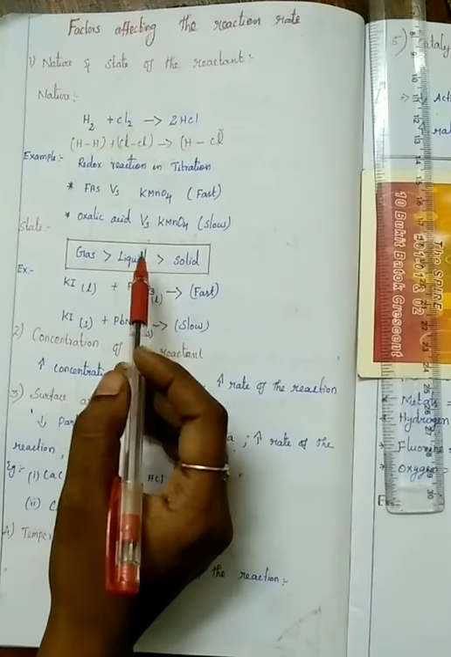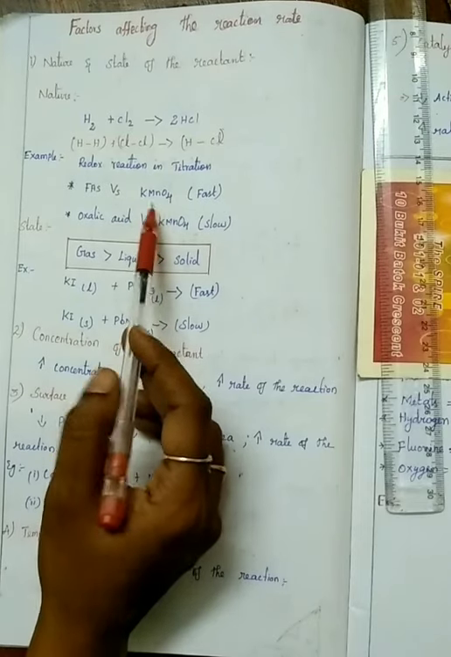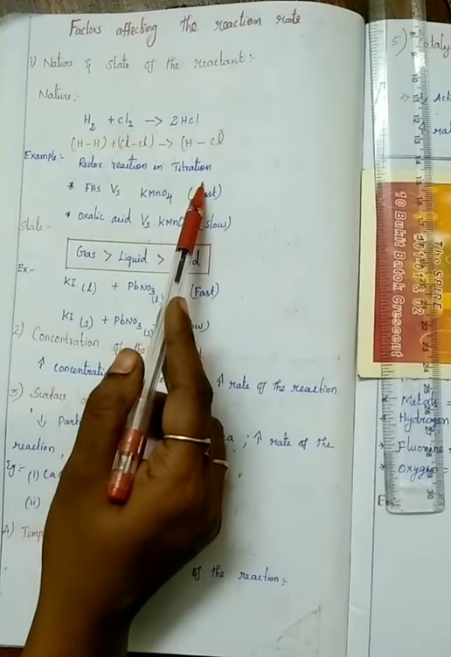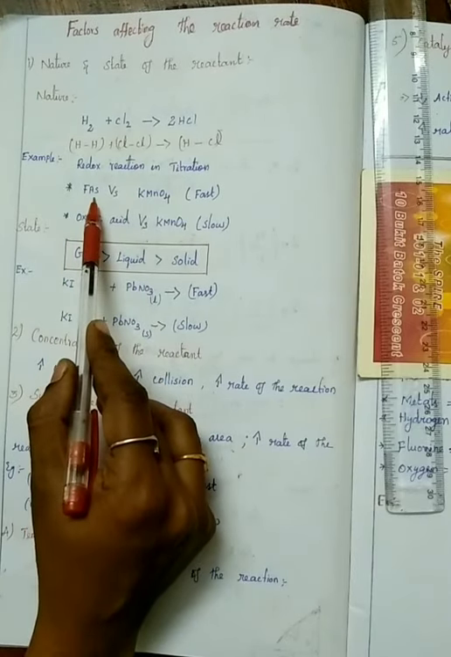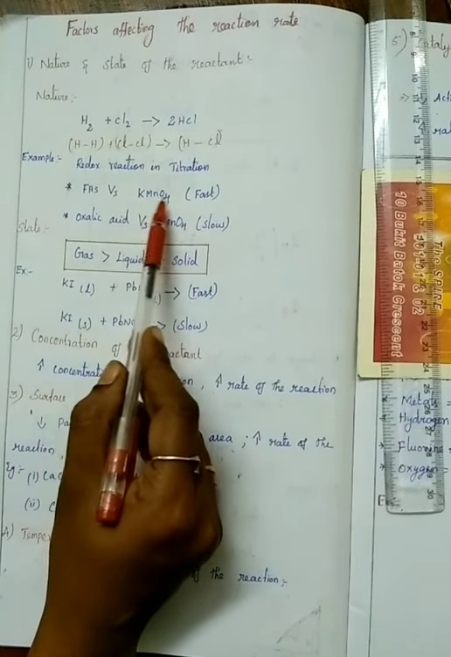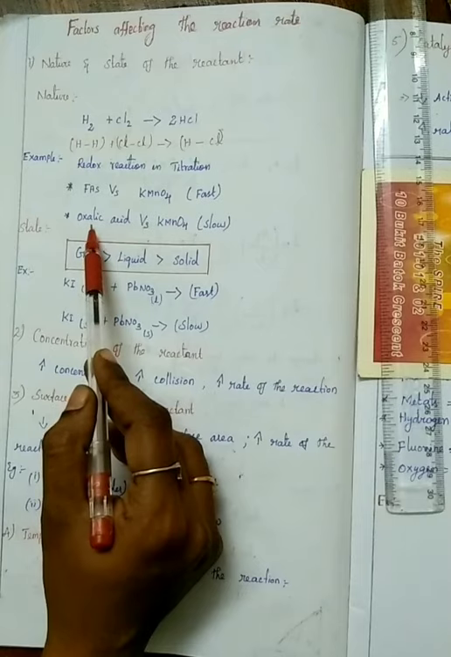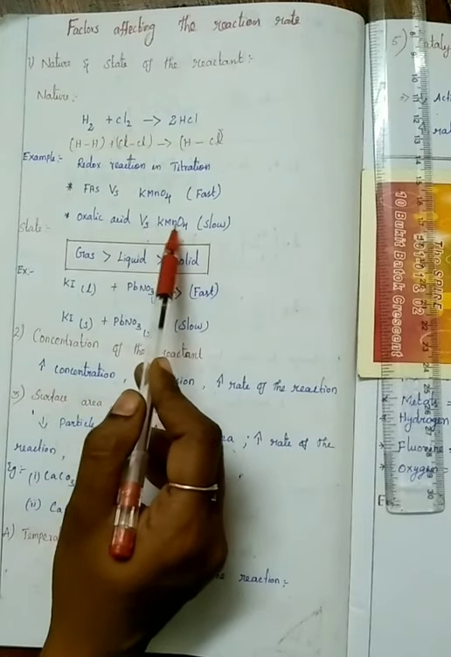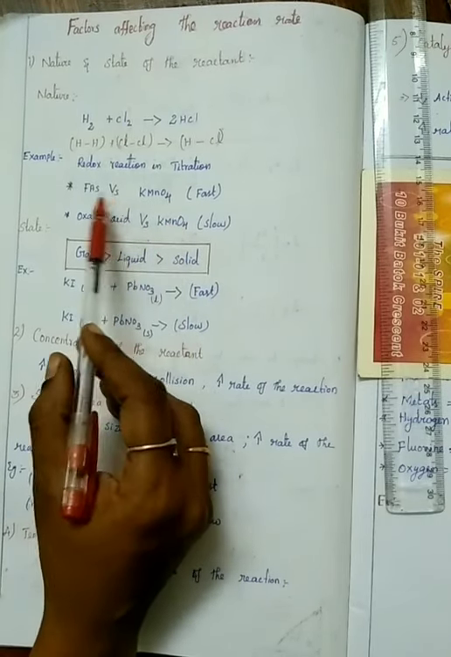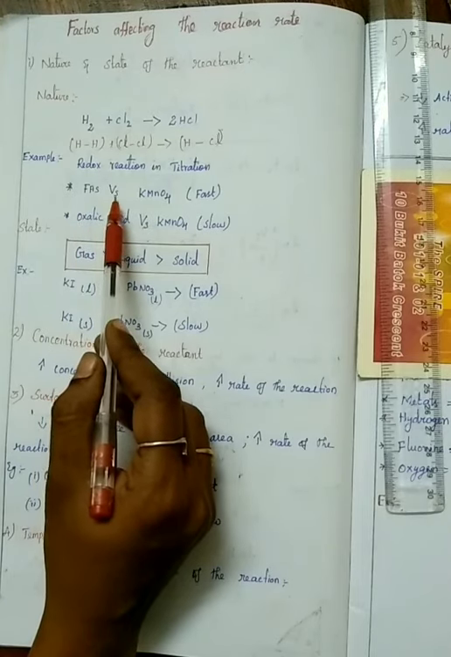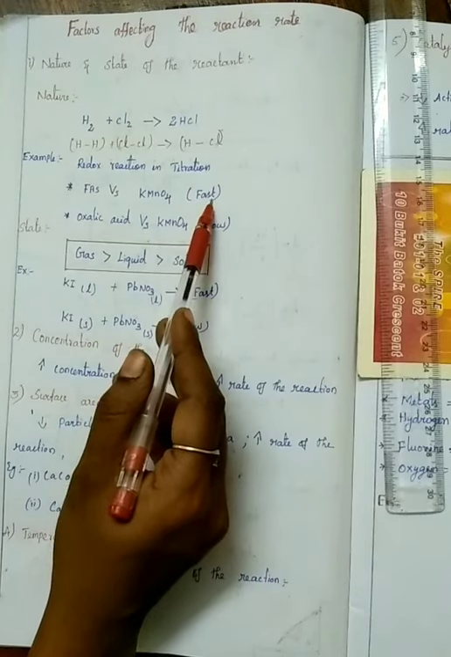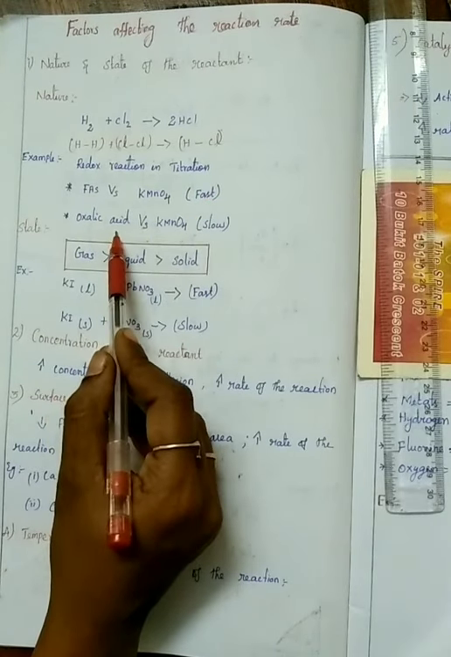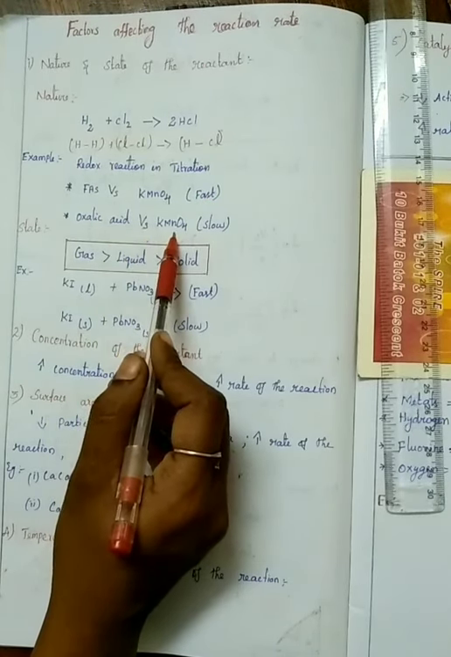Let us compare the following two redox reactions in volumetric titration. First one, ferrous ammonium sulfate versus KMnO4. Second one is oxalic acid versus KMnO4. If ferrous ammonium sulfate reacts with KMnO4, that reaction will be fast compared to oxalic acid versus KMnO4.